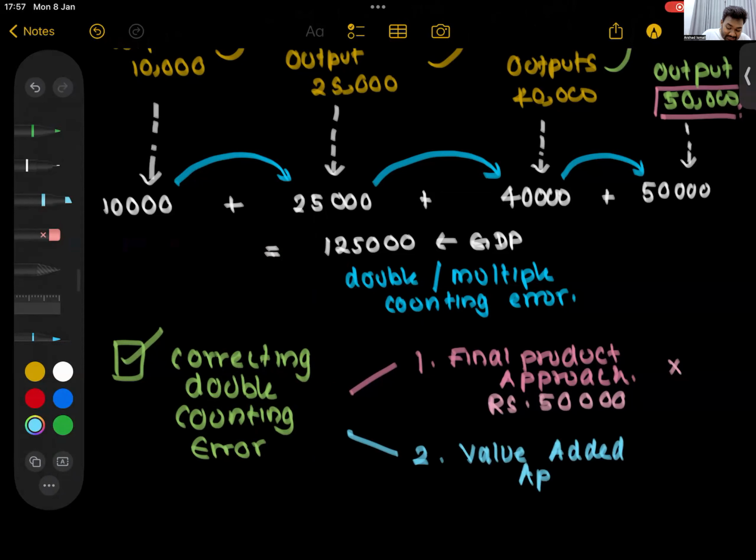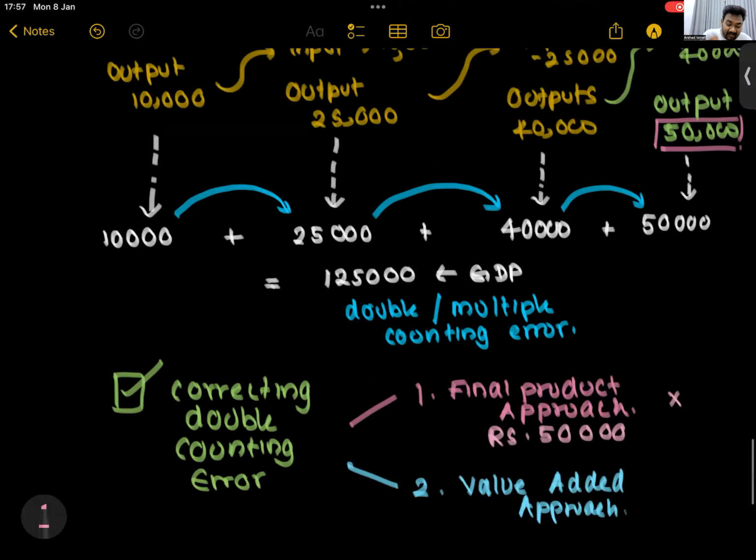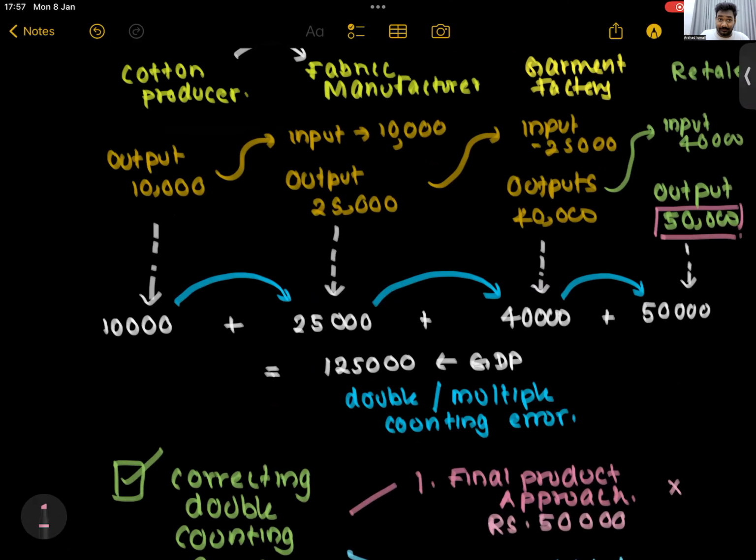How do we do this? In the value added approach, we calculate the value addition at each stage. Gross value added is equal to output minus intermediate consumption.